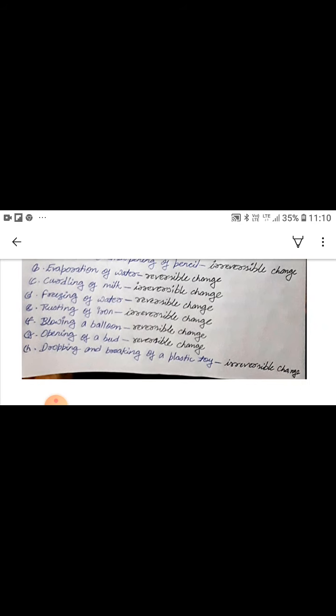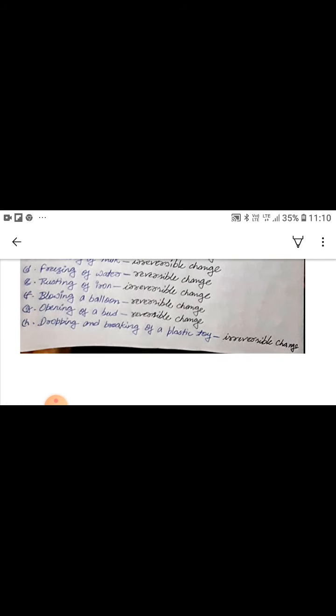E, rusting of iron is an example of irreversible change. And the next, F, blowing a balloon is an example of reversible change. G, opening of a bud is an example of reversible change. And the last, H, dropping and breaking of a plastic toy is an example of irreversible change.